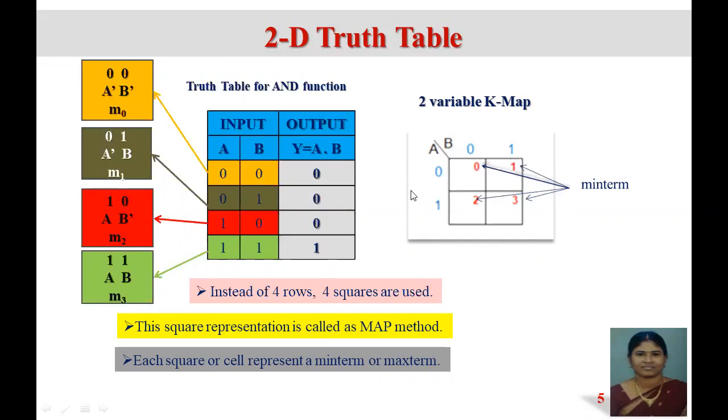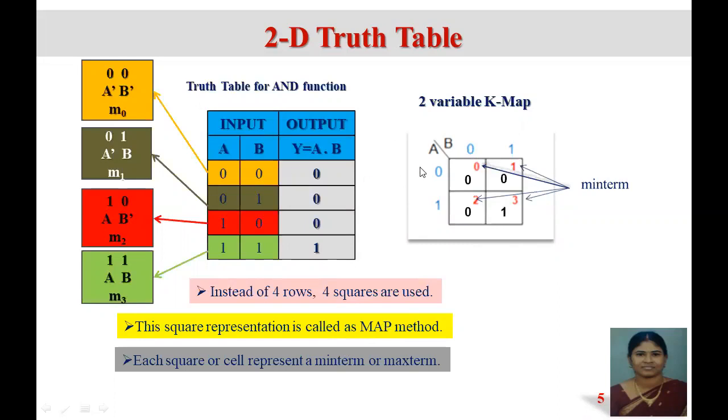A can be 0 or 1, which forms the row, and B can be 0 or 1, which forms the column. When assigning the values for the variables, you have to see that the successive values differ by 1 bit change.